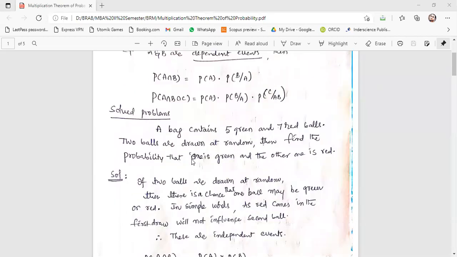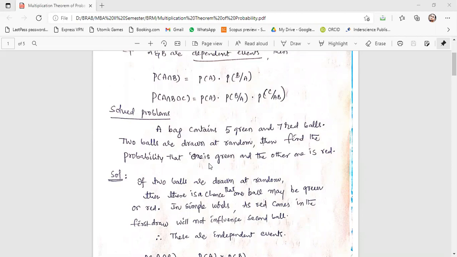Done, sir. Yeah. Solution, see. If two balls are drawn at random, then there is a chance that one ball may be green or red. Is that simple or not? There are 12 balls in the bag. Out of the 12, 5 are green and 7 are red. So when you are drawing two balls at random, there is a chance that one might be green or red. It is very simple.